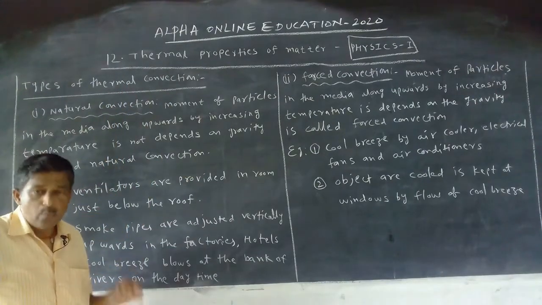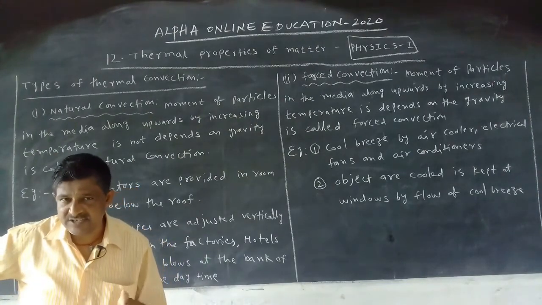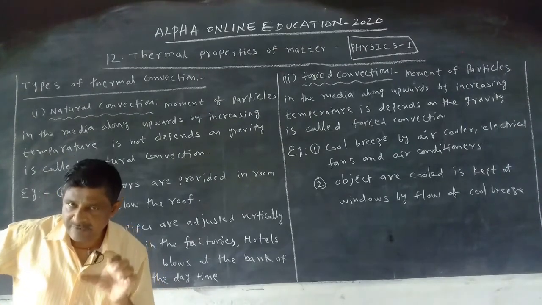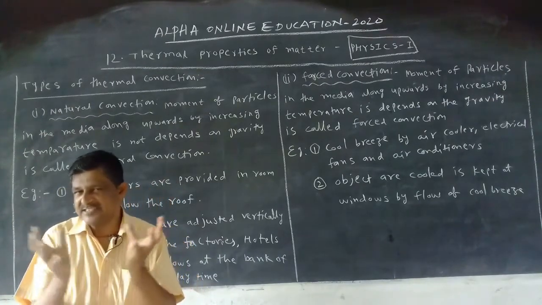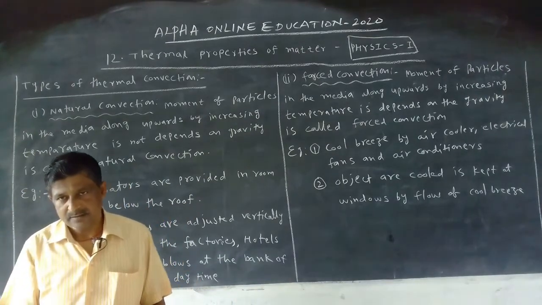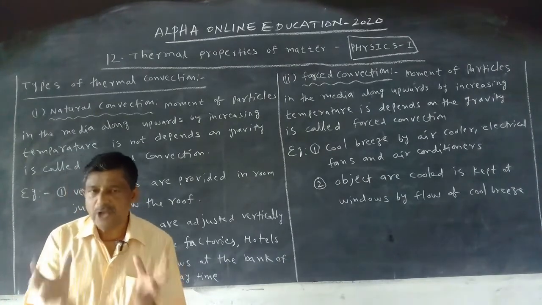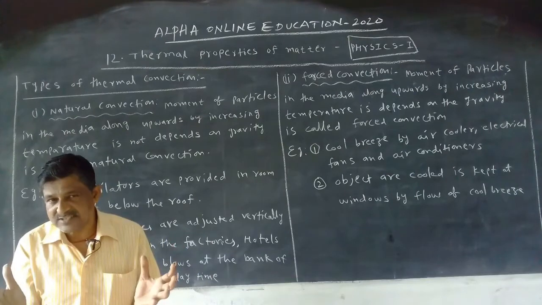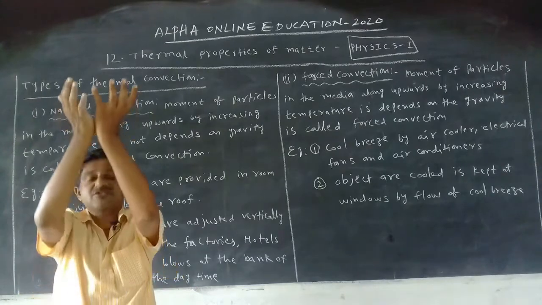Why? When the temperature increases, especially in liquids and gases, the volume of the liquid molecules and gas molecules increases. When the volume increases, automatically the density decreases. Density decreases means it becomes weightless. That's why it moves upwards.